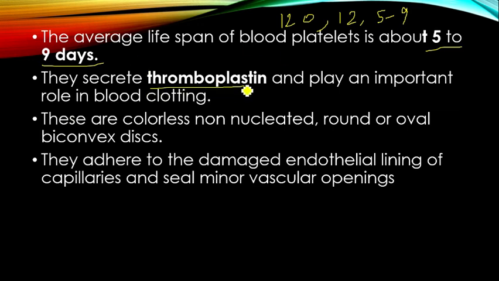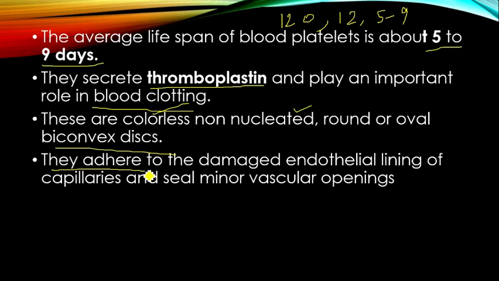Then the platelets will secrete a chemical called thromboplastin. This thromboplastin plays an important role in blood clotting. Already we know these are colorless, non-nucleated, round or oval biconvex discs.